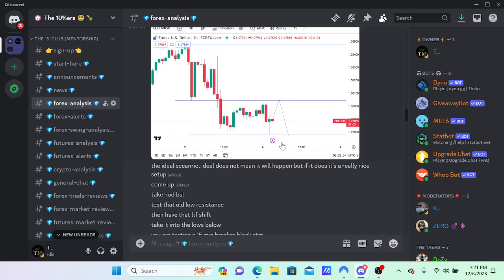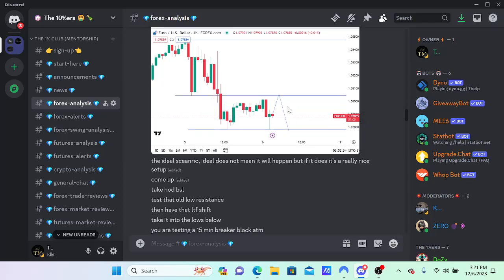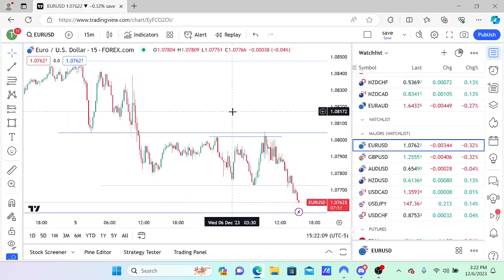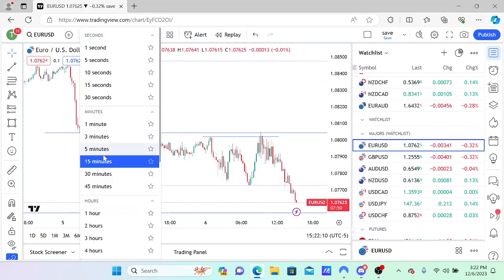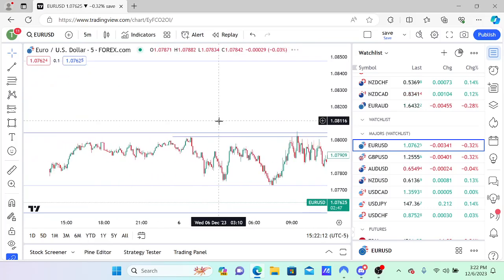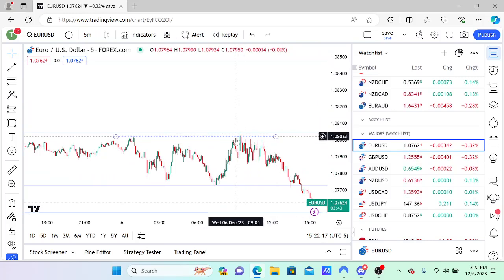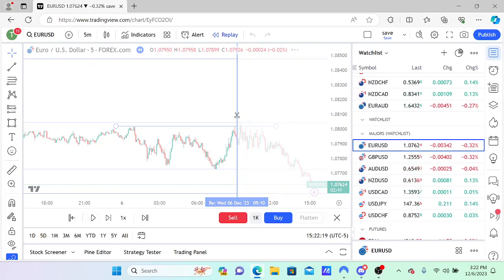Later on, it took out these lows beforehand, but then it had another move lower later on. Let's talk about it. Here's the move higher that took out those highs that I was talking about right here. I want you to look at this, guys. Now let's take it a step further and go to the lower time frame. If you're looking at this lower time frame chart, let's go to replay mode to clean it up a little bit better.